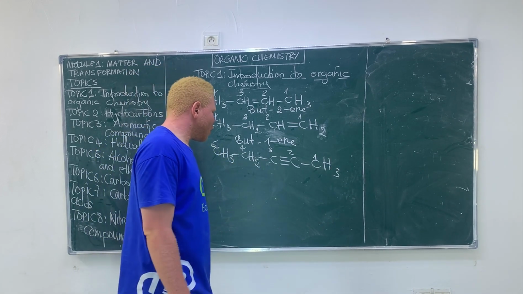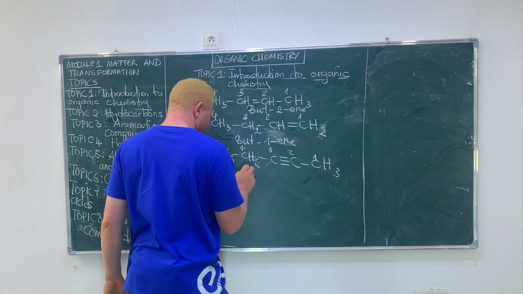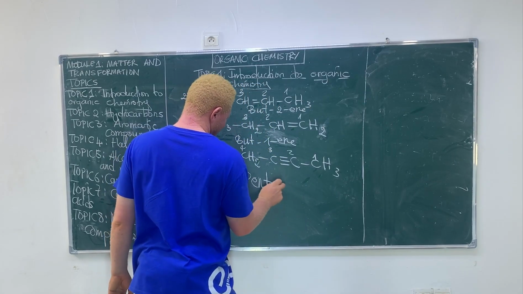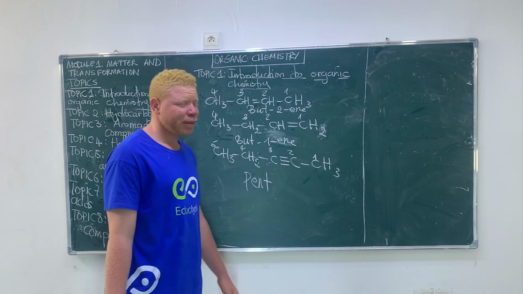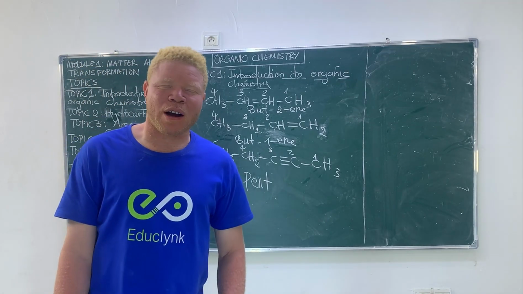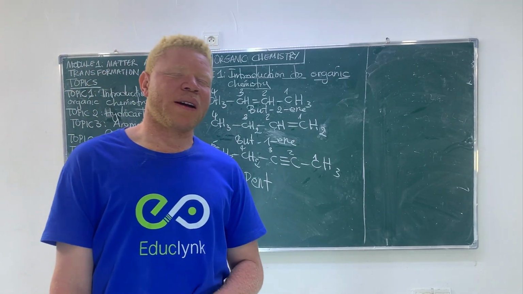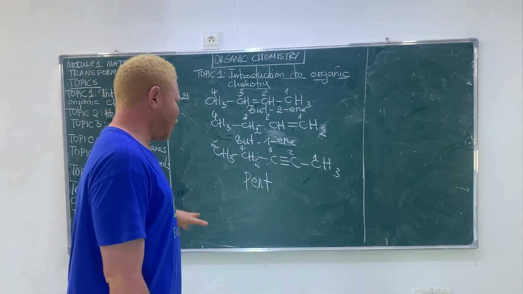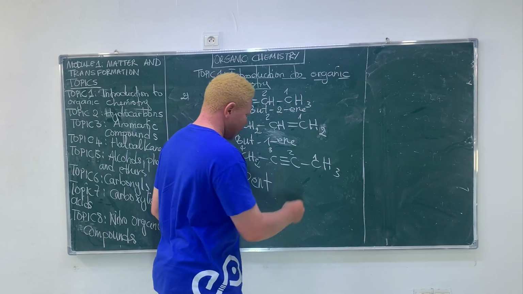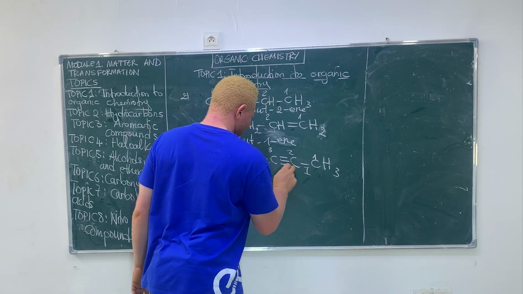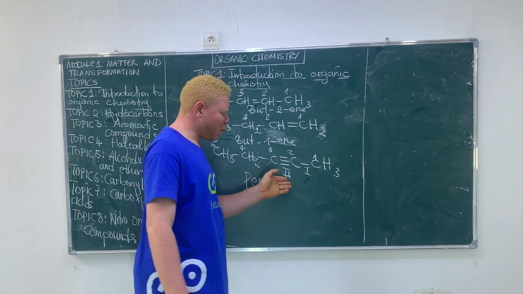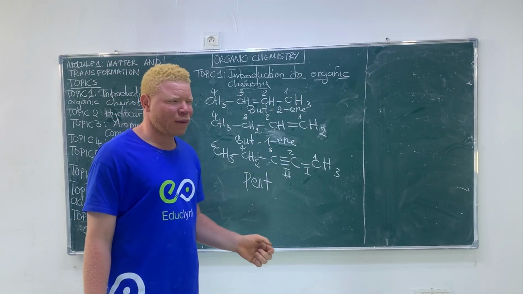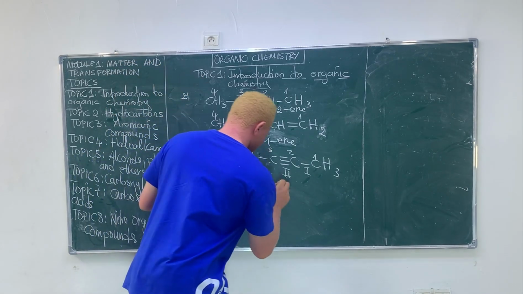So here I'm going to say pent. Why pent? The number of carbon now is 5. So saying pent, I'll say pent what? 1, 2. You see the triple bond is on position 2. That's why I said pent-2-yne.